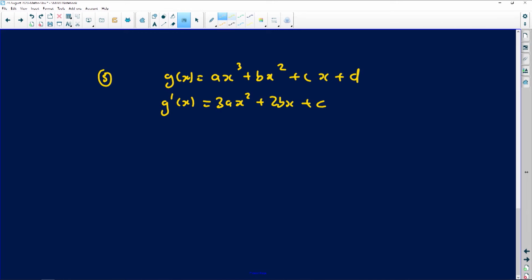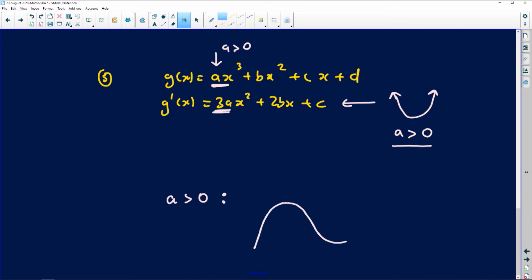Now, we were given this equation in the drawing. We're given the drawing of the derivative, which happens to be quadratic. I want to draw your attention to this value here. The parabola we're working with is a smiling parabola, which means it has a value of a which happens to be positive. So we can use the same argument to say if a is positive in the derivative graph, it was also positive on the original graph. That means a is also positive there, which means the cubic graph that has an a value that is positive always looks like this. This is what it always looks like. Very important for us to keep this in mind.